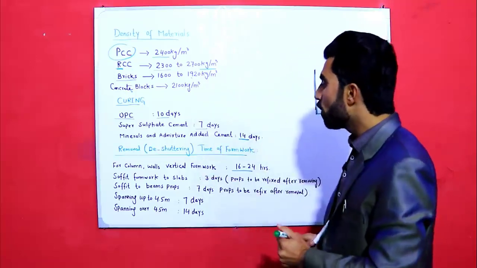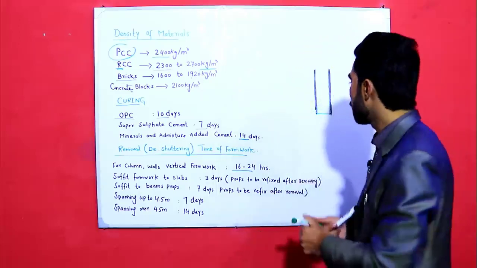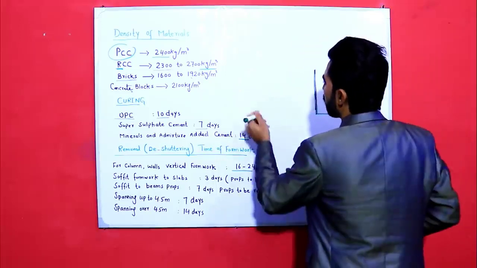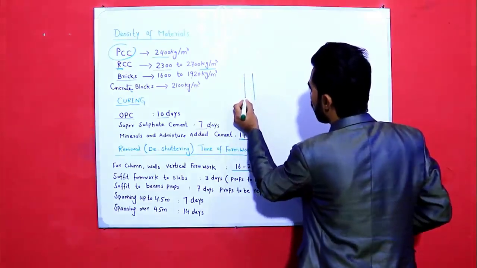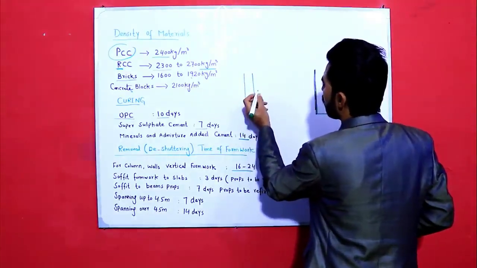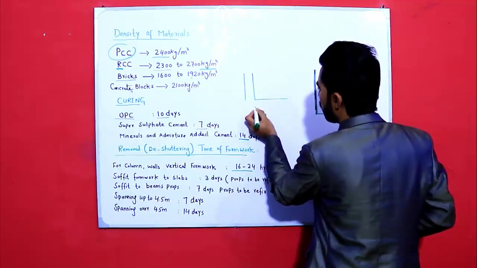The second one is soffit formwork to slab. Now what is soffit? Guys, you can see here, as you can see, this is a column, this is slab.